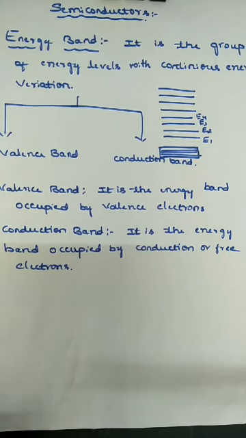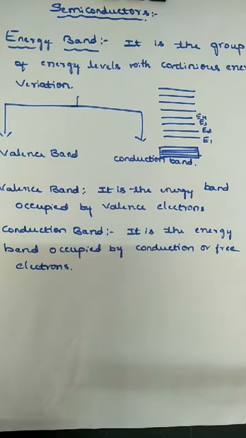So what is energy band? It is the group of energy levels with continuous energy variation. It is classified into two types: one is valence band, another one is conduction band. What is valence band? It is the energy band occupied by valence electrons. And conduction band is the energy band occupied by conduction or free electrons.